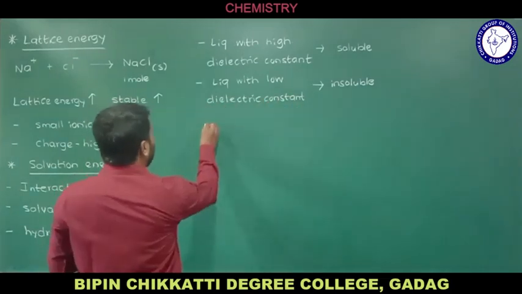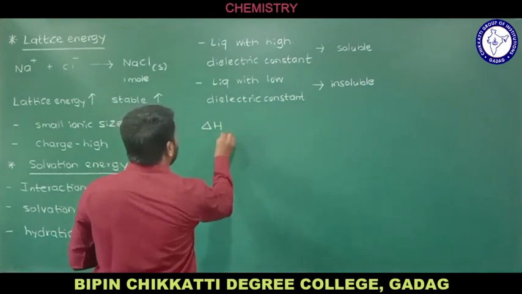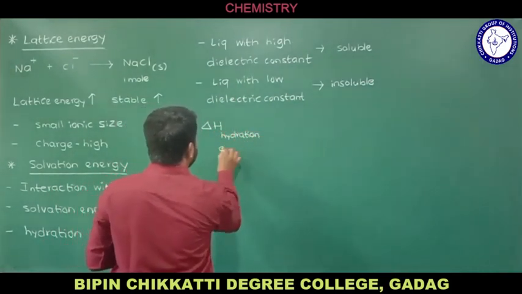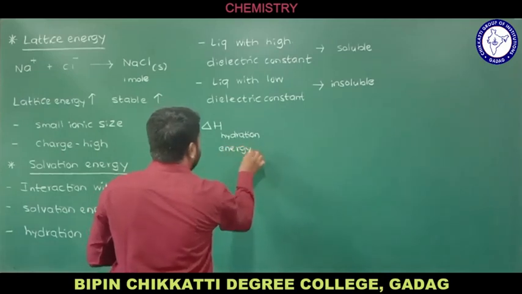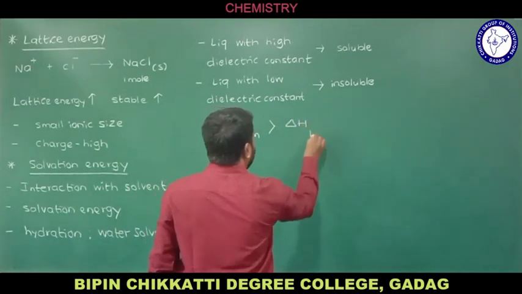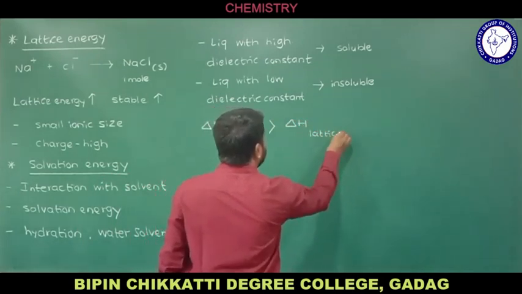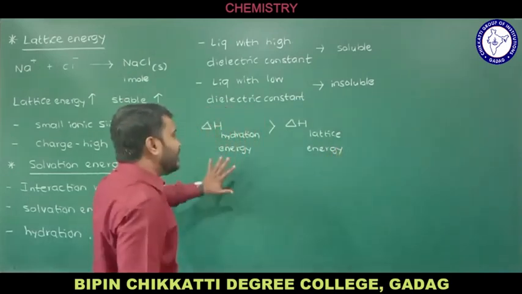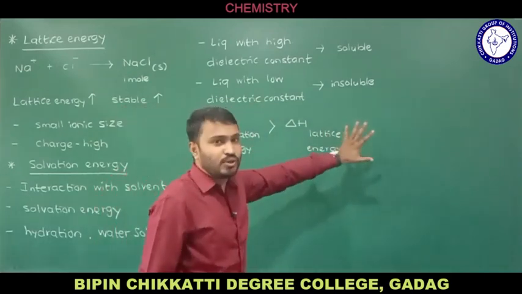So one more relation I can write: delta H of hydration energy. If delta H of hydration energy is greater than delta H of lattice energy, then the ionic compound is going to be soluble.